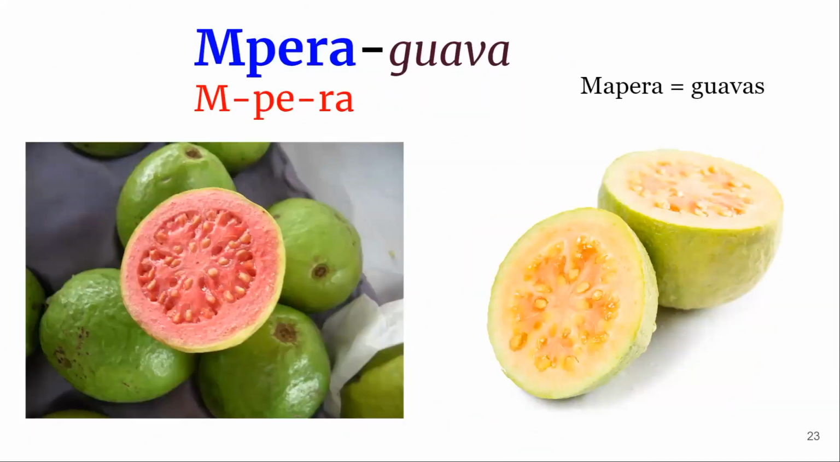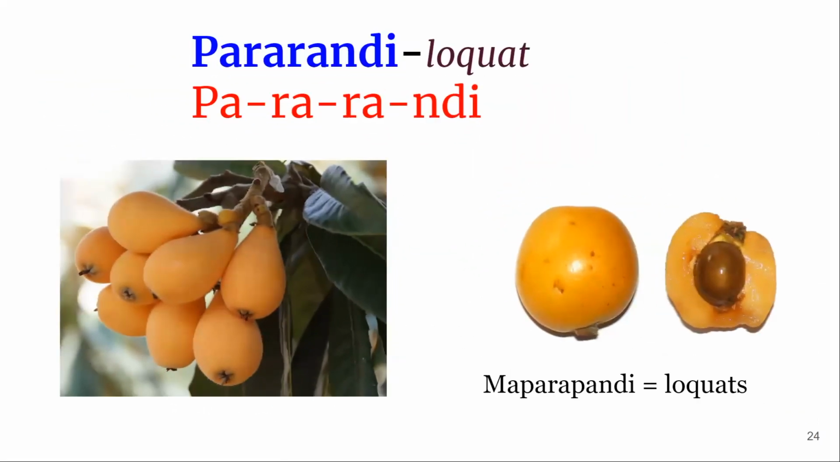Mapera, guava. There are two kinds of mapera. The pinkish one and the yellow one. Mapera means guavas in general, or mpera, one fruit, and it can also mean the tree itself. Mpera could be the tree that gives us guava, or the fruit, one singular fruit. Mpera, mapera, guavas. Pararandi.